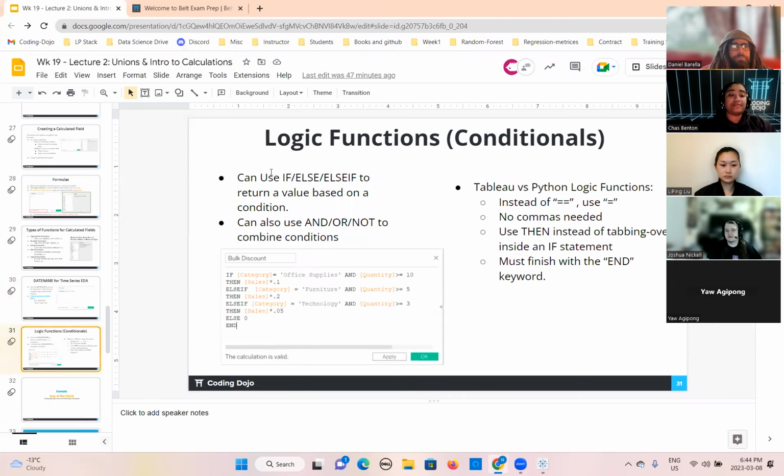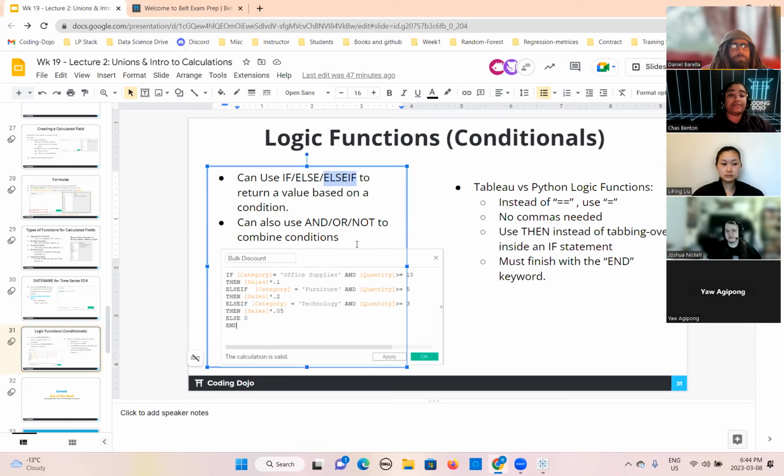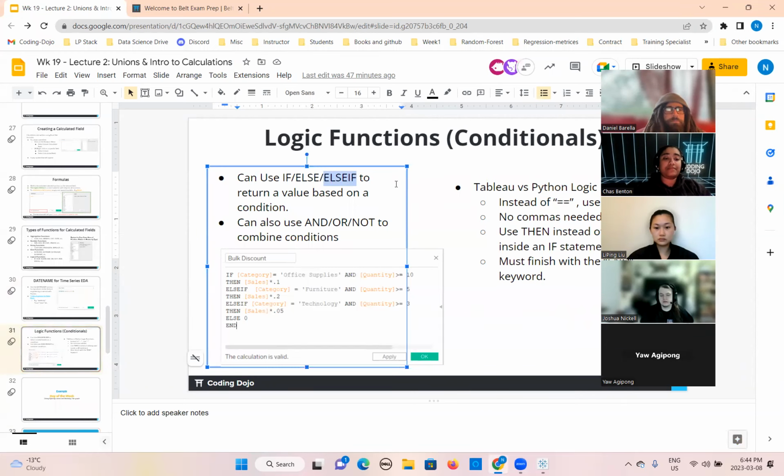Now we will jump onto the logic functions. In the logic function, you use if, else if, else. If means the first condition is true, right? Else if, can anybody tell me when we use the else if, what does it mean? Anybody know about it? Anyone?